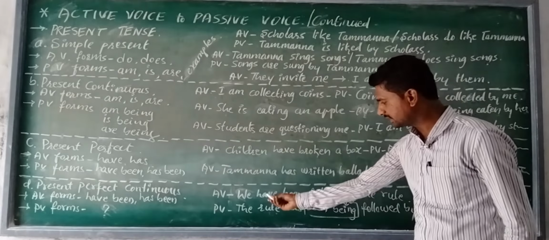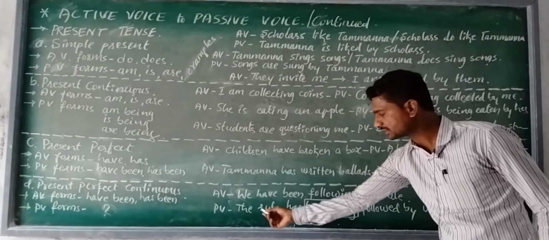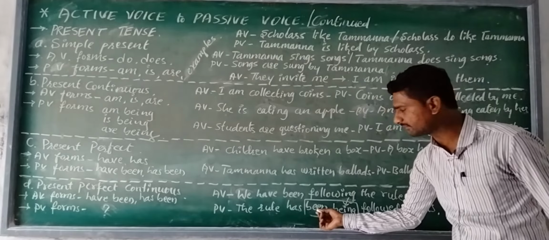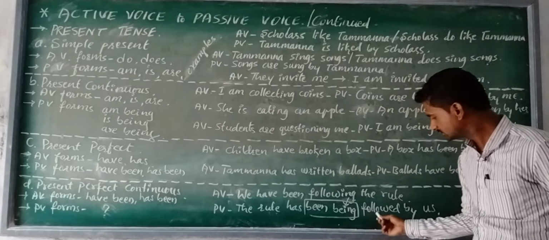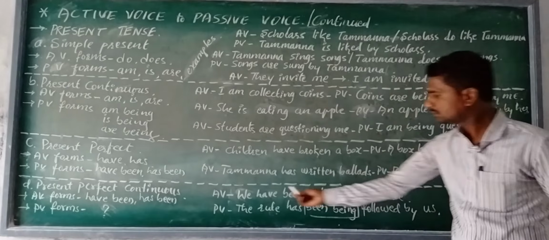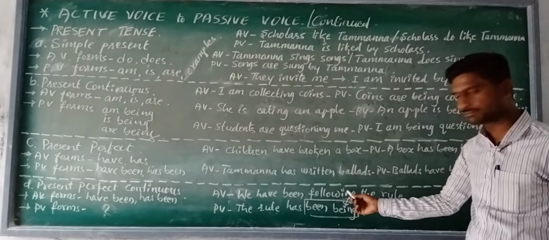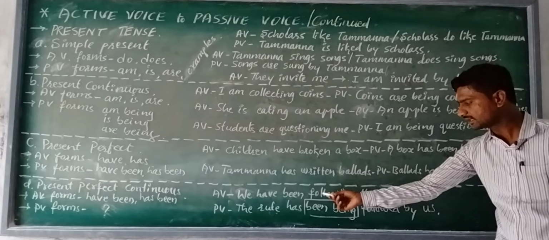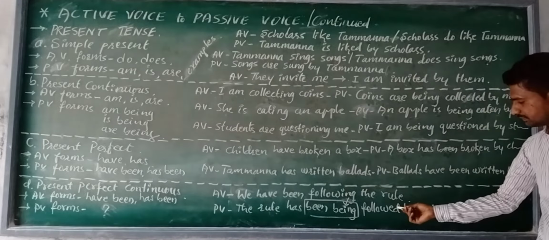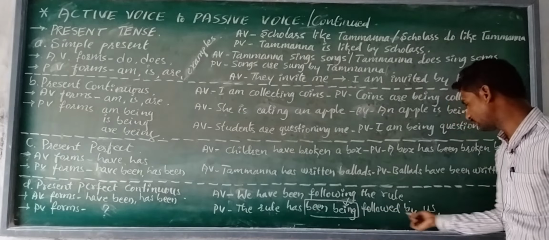Then has been, have been. Instead of that, we look at the subject and its quantity and make it "has been". The rule has been, and instead of "ing", being, then following. When we separate the "ing" from the verb, verb 1 remains there and it is shifted as verb 3, followed. Yes, the rule has been being followed by us.